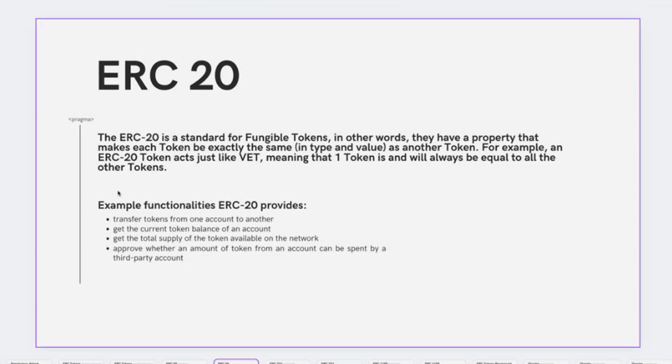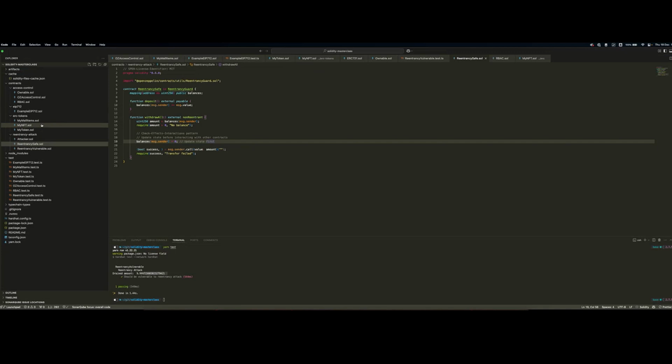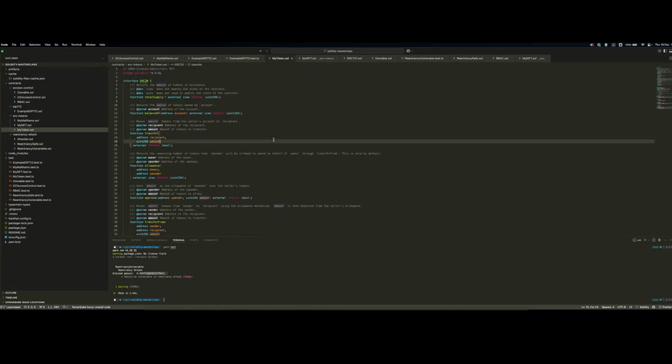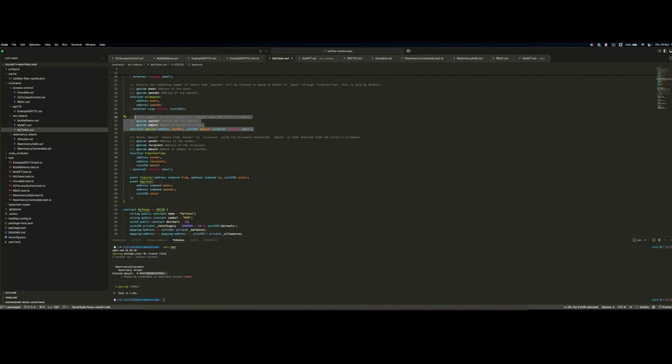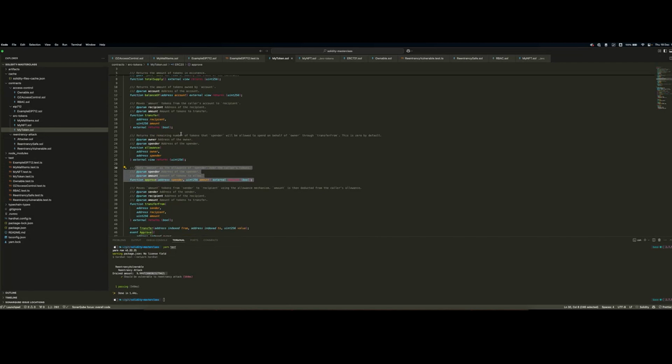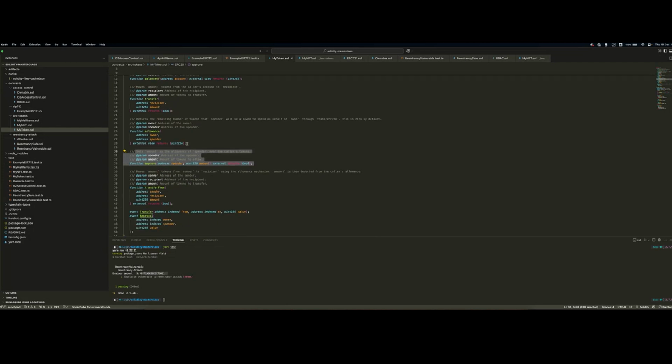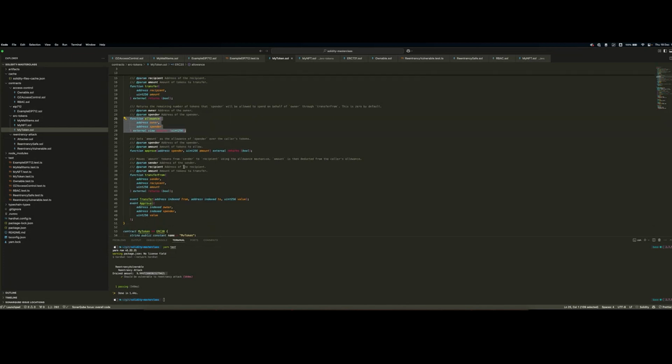I want to show you the interface quickly. So let's, for example, go to my token. And this is the ERC20 standard. When you see a token that is an ERC20 token, you can expect that it implements the following methods. The total supply, so you can know what amount of tokens are in circulation. You can know the balance of a specific account. You're able to perform transactions such as transfer, transferFrom, and approvals, and we'll see in a bit more detail exactly how approvals work. And you have getters like allowance. You can know the allowance of a specific spender for an owner, but we'll see that in more detail soon.